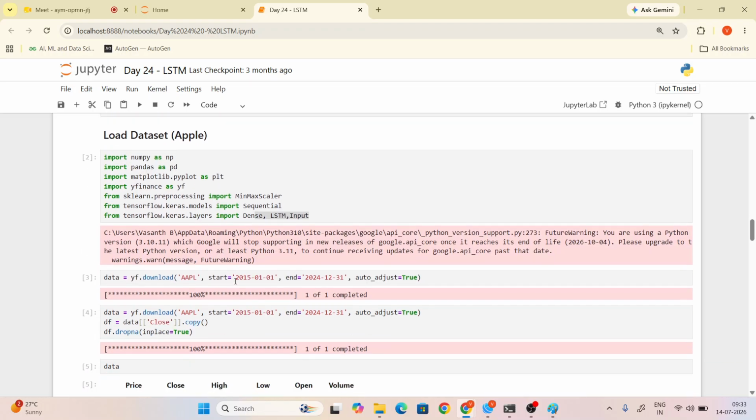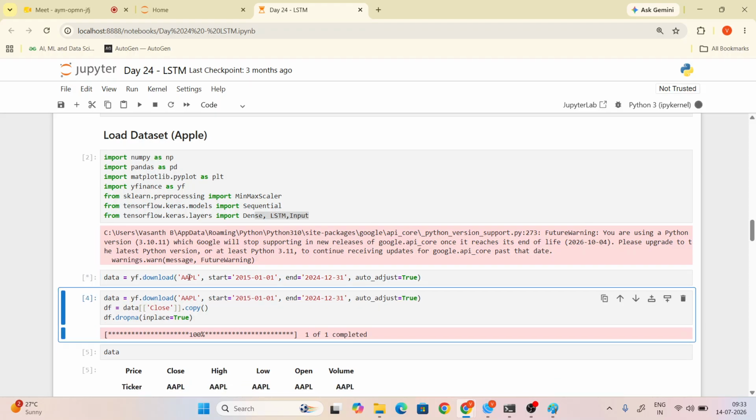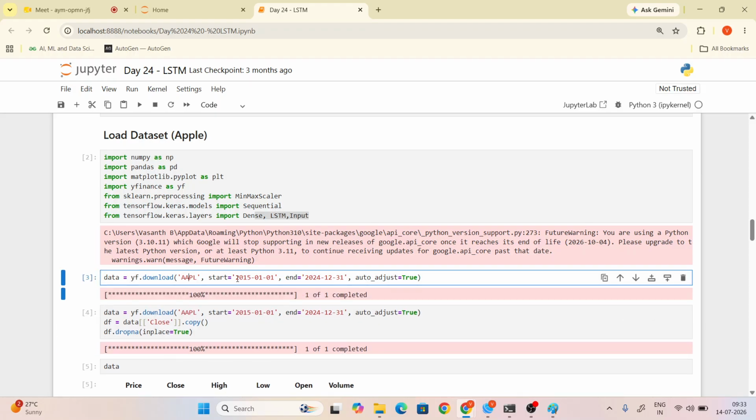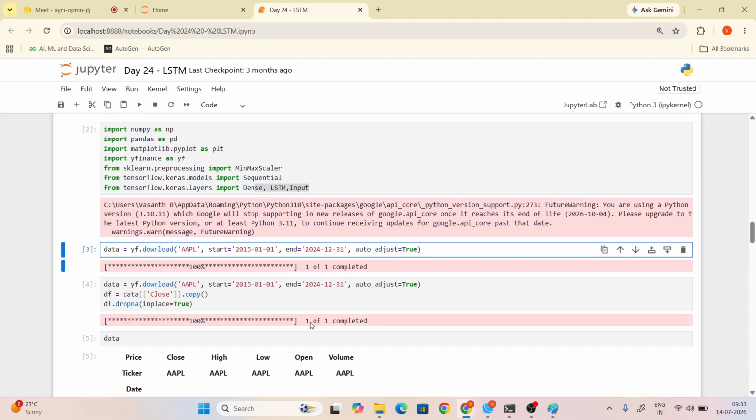Now you already installed yfinance, so just download the Apple company data. It starts from a start date and ends at an end date, and it adjusts automatically, so we give True.